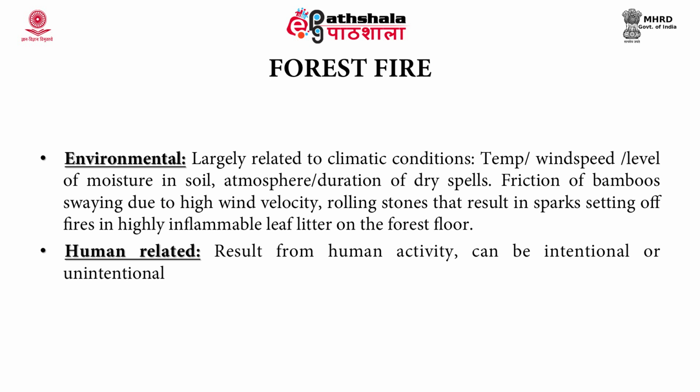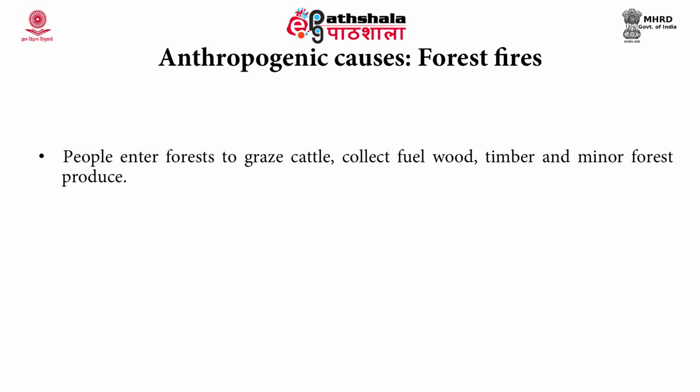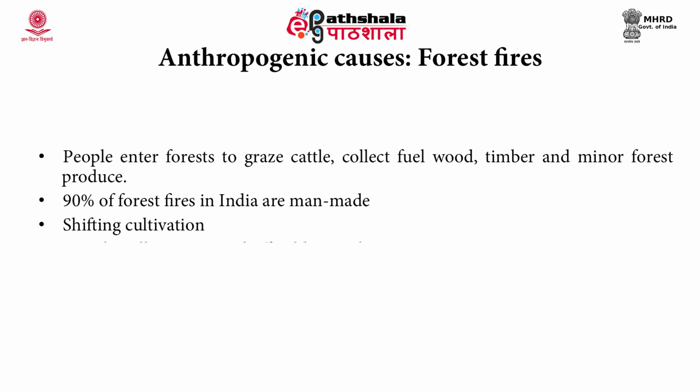Now, they can also be due to human activity, which could be intentional and also unintentional, for example, clearing of the land for construction purposes or agricultural purposes. The anthropogenic causes mainly are the people who enter the forest to graze their cattle, collect fuel wood, timber or minor forest produce. 90% of the forest fires in India are man-made. This occurs due to shifting cultivation, that is the slash and burn practice also. They grow their plants or agricultural produce in one region, and then after that, they burn that entire land, and then they move on to another area.